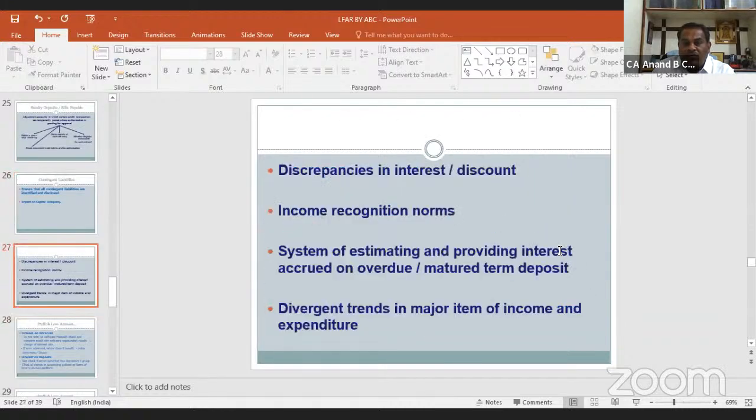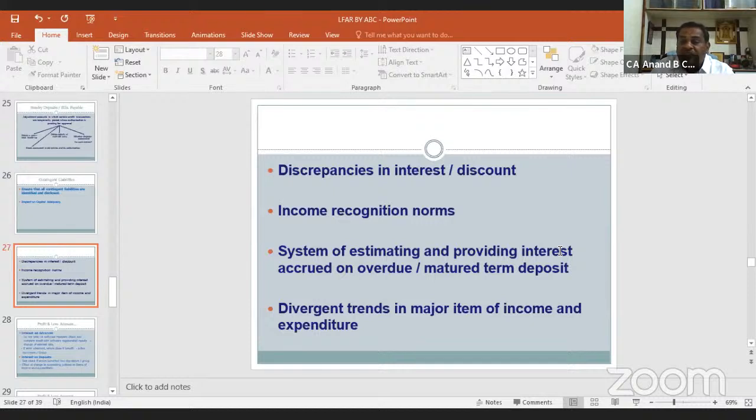Now, profit and loss account. In case of profit and loss account, we have to check the discrepancies in interest rate or discount. Whether income recognition norms were followed or not by the bank. The system of estimating and providing interest accrued on investment or deposit, overdue or mature term deposit, etc. We have to look into the matter.